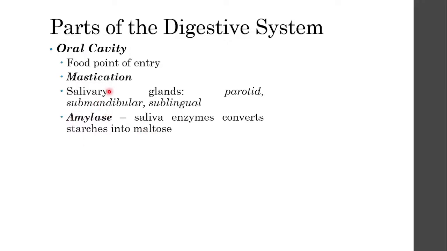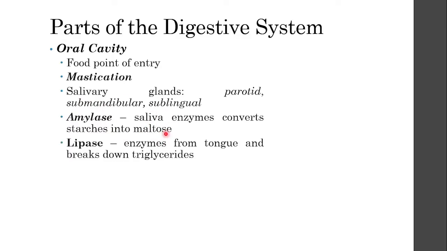So your saliva is actually already part of your digestive system because it starts breaking down starches. Starches are polysaccharides, and they're very big structures, and your saliva is breaking them down into a smaller structure called maltose.